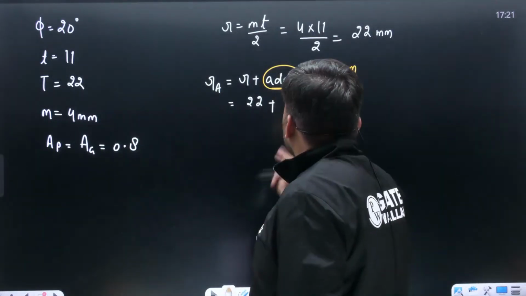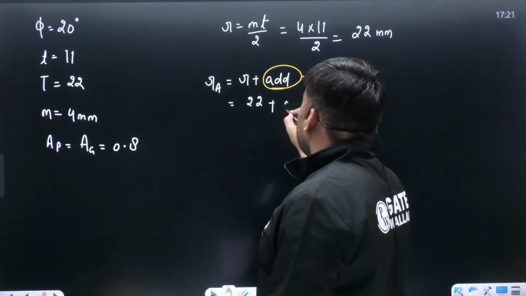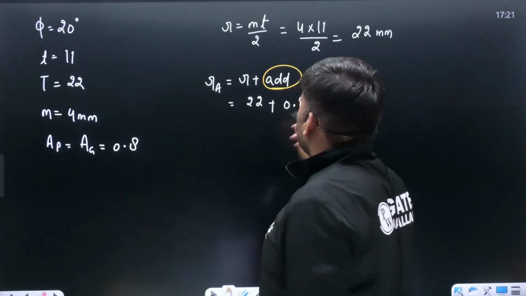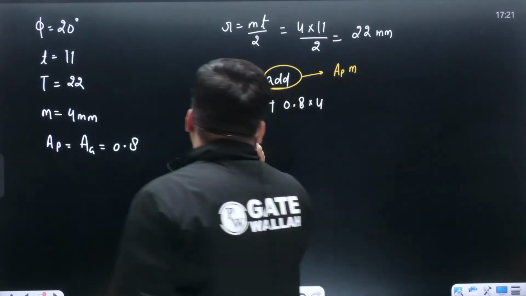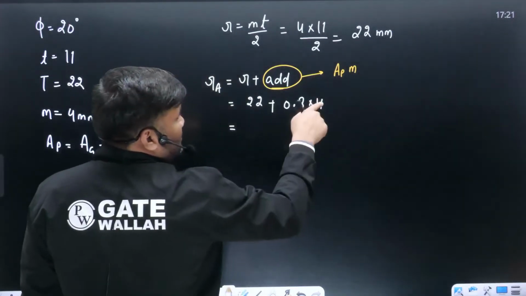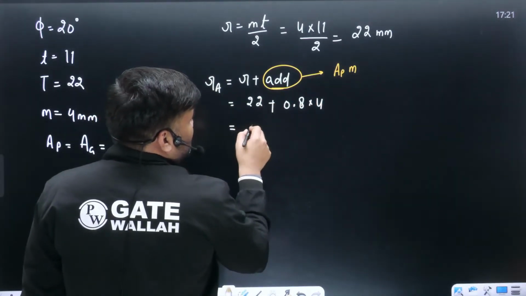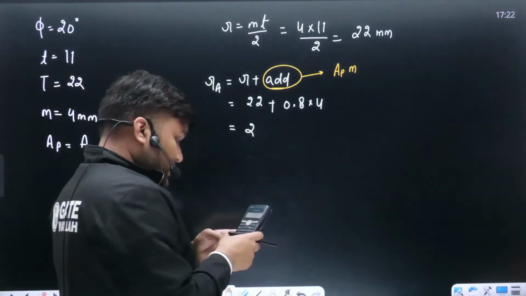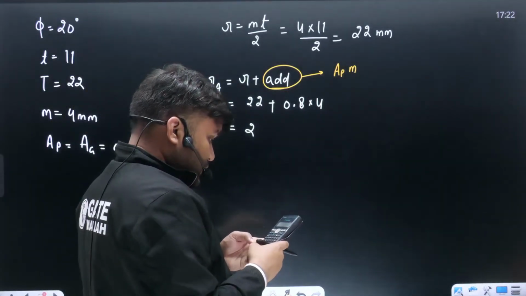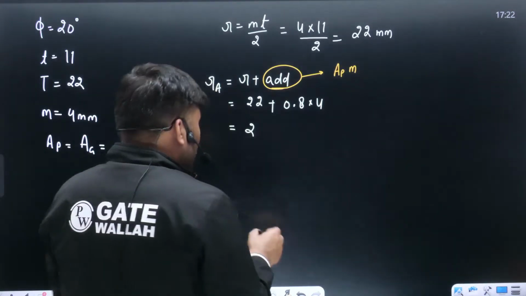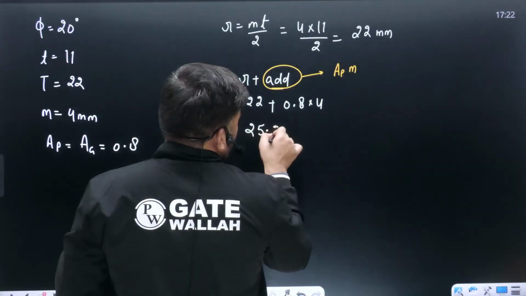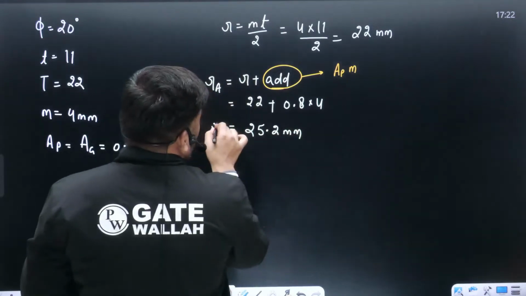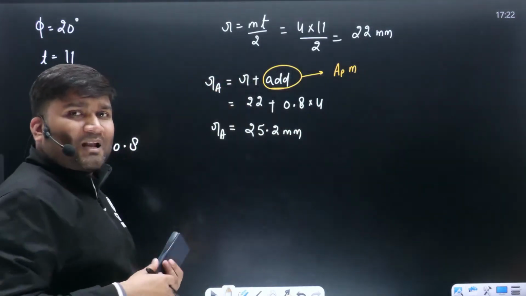Fractional addendum is given as 0.8. Module is how much, beta? 4. This value is coming out to be 3.2. So 0.8 into 4 plus 22. This is 25.2. Small RA. Similarly, you can calculate capital R and capital RA.